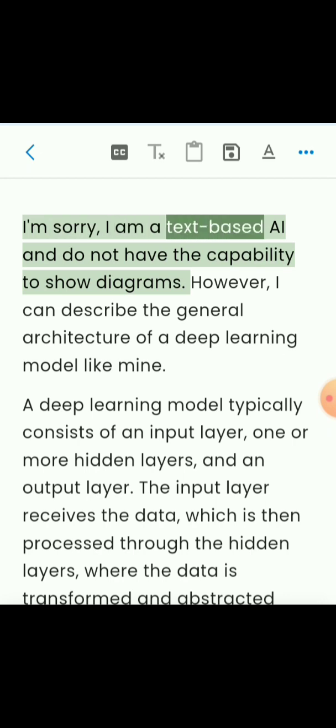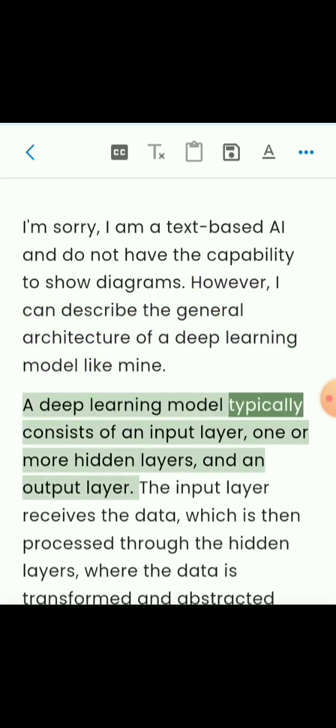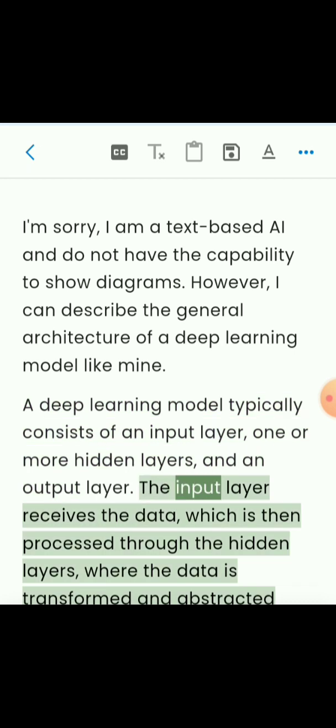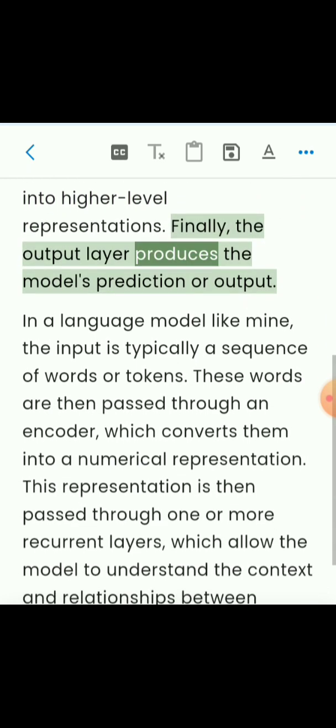I am sorry, I am a text-based AI and do not have the capability to show diagrams. However, I can describe the general architecture of a deep learning model like mine. A deep learning model typically consists of an input layer, one or more hidden layers, and an output layer. The input layer receives the data, which is then processed through the hidden layers, where the data is transformed and abstracted into higher-level representations. Finally, the output layer produces the model's prediction or output.